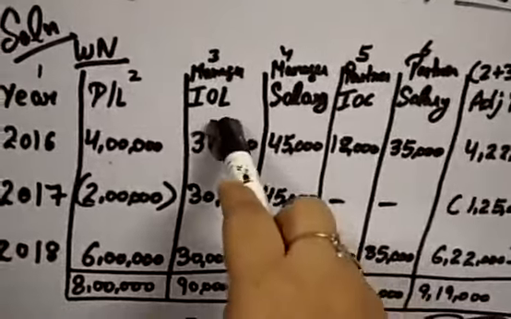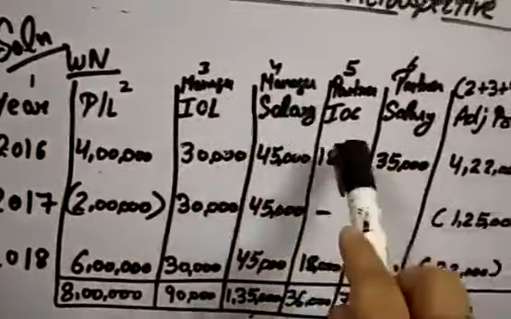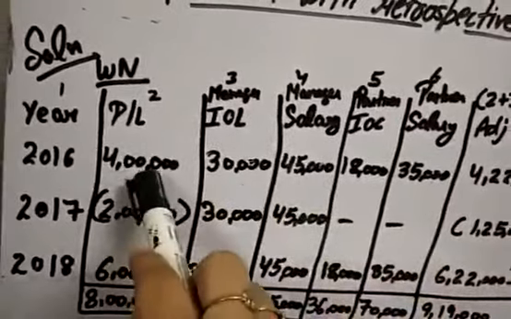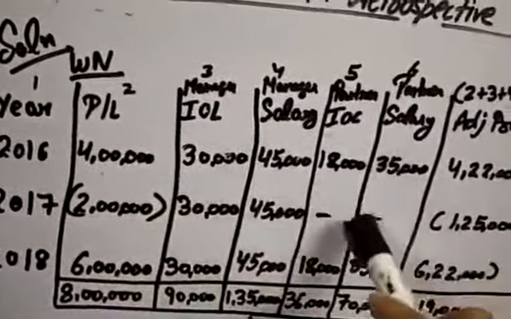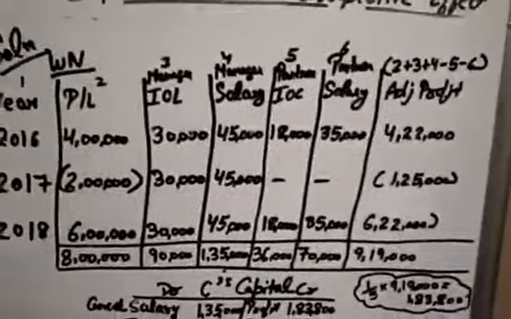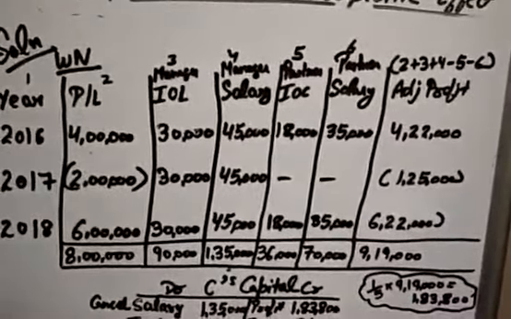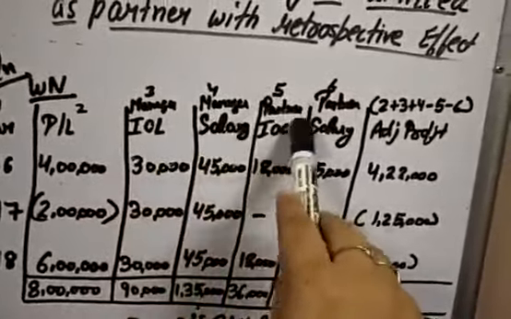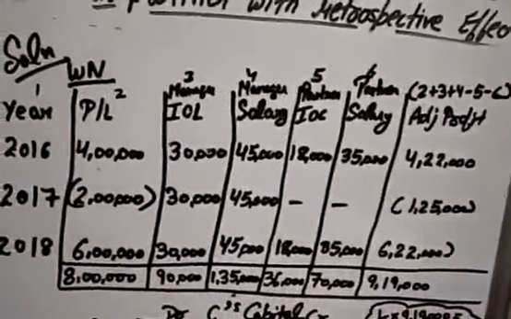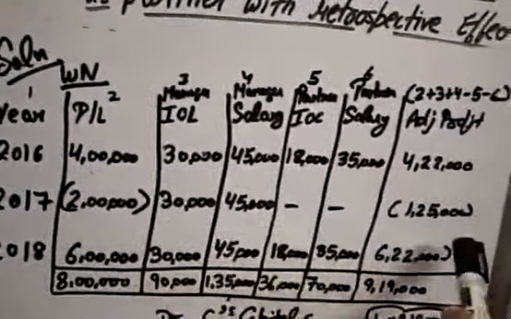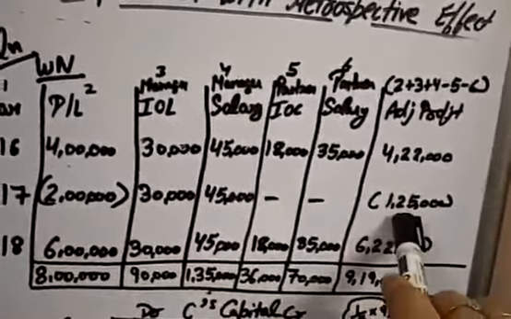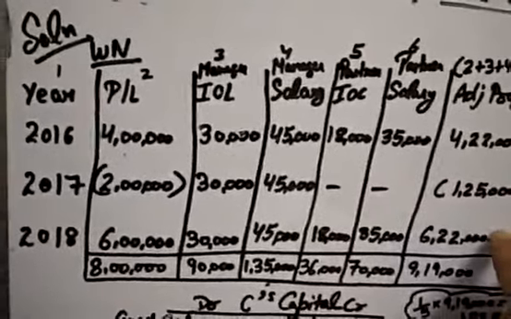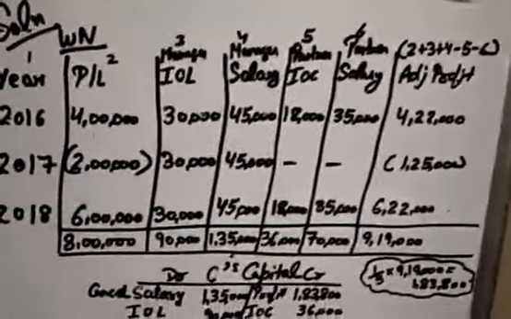So we will add the third and fourth points, and we will deduct the fifth and sixth points, because this will be added back to the profits of the firm and this will be deducted from the profits of the firm. So in this adjusted profit we have done 2 plus 3 plus 4 minus 5 minus 6. Understood why we have done this? By calculating you will get 4,22,000 and a loss of 1,25,000 and a profit of 6,22,000. Okay, students, that's it.